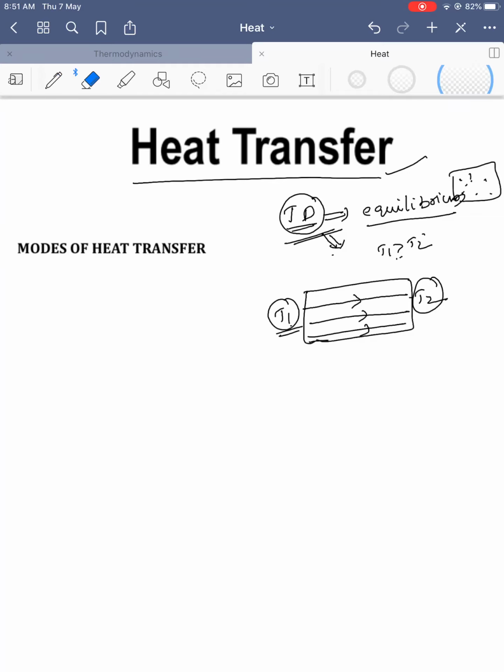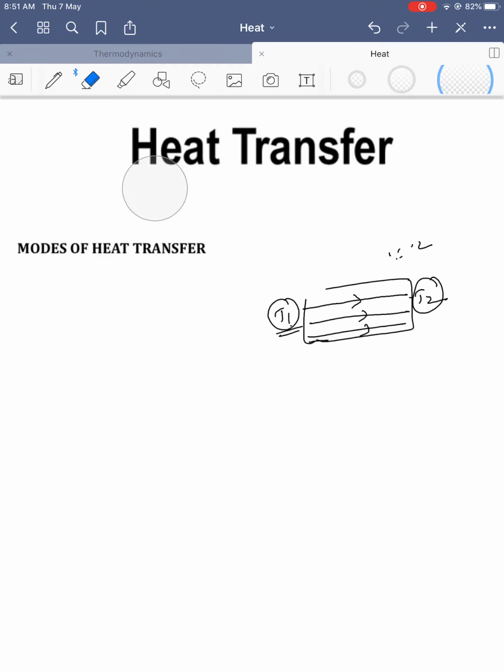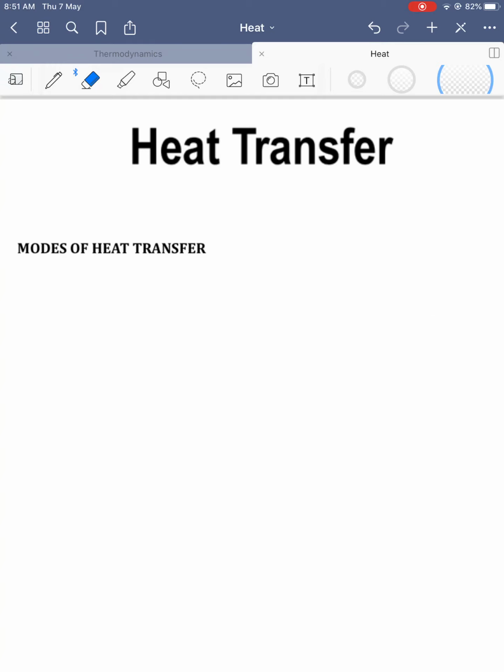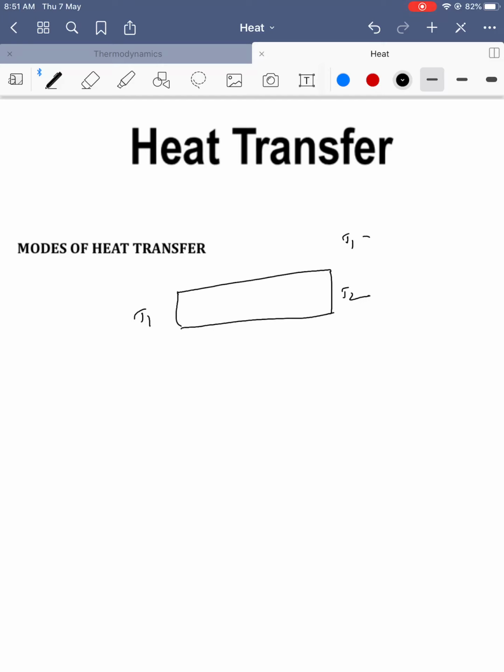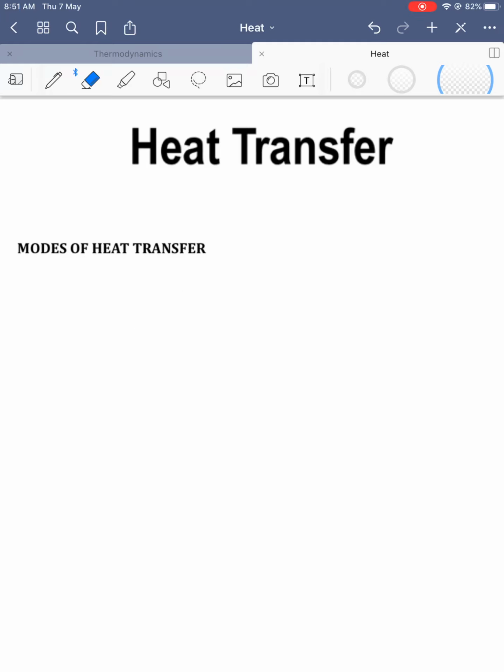So in this class, we will just have an introduction to heat transfer and the modes of heat transfer, and I am going to explain one formula for heat transfer in conduction. Modes of heat transfer: why can heat be transferred? What is the reason for heat to be transferred? Say I am keeping temperatures T1 and T2. I discussed earlier also, if T1 is greater than T2, then heat starts flowing from one place to another. Basically, the driving force for heat transfer is the temperature gradient, and heat can be transferred in three ways: